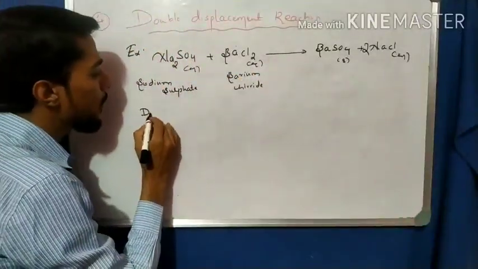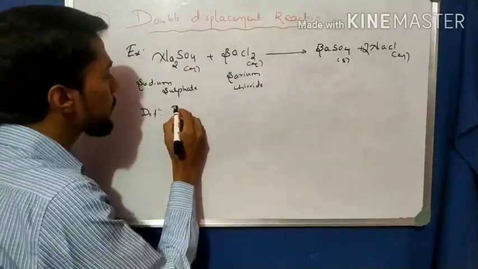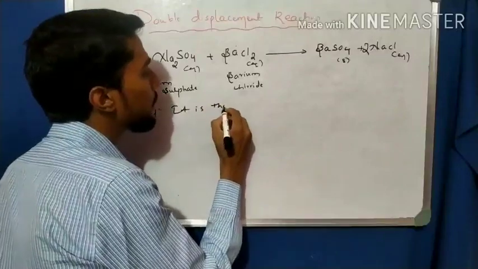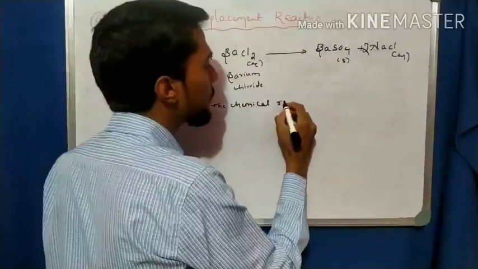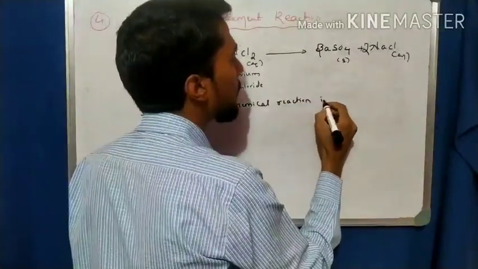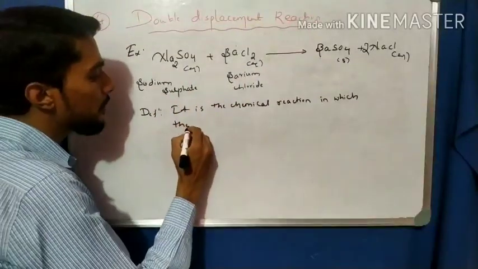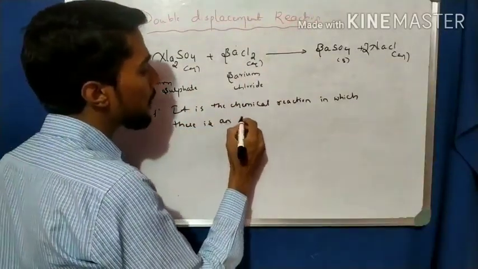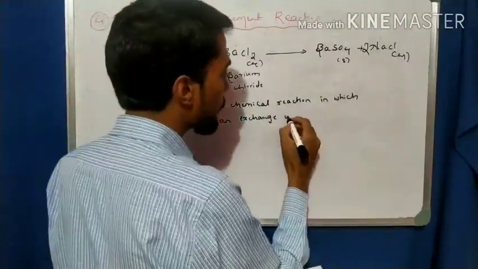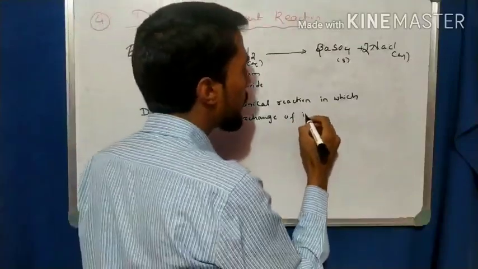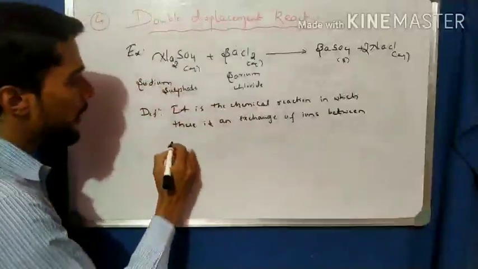So this is called a double displacement reaction. What is the definition of a double displacement reaction? Write down the definition. It is the chemical reaction in which there is an exchange of ions between the reactants.